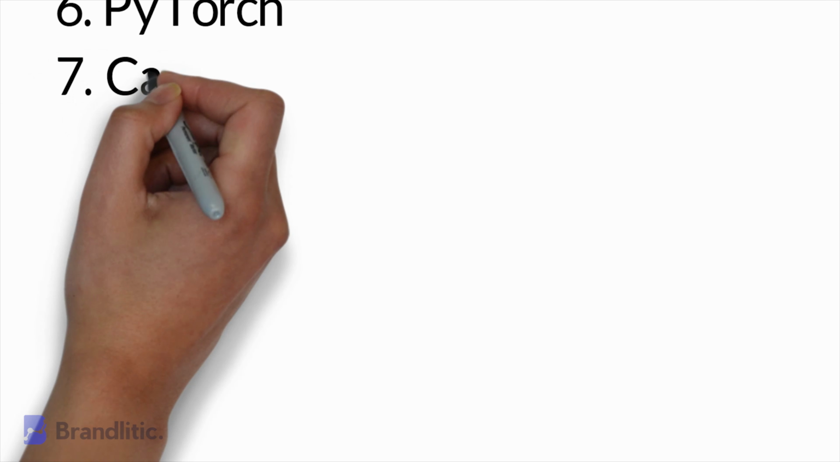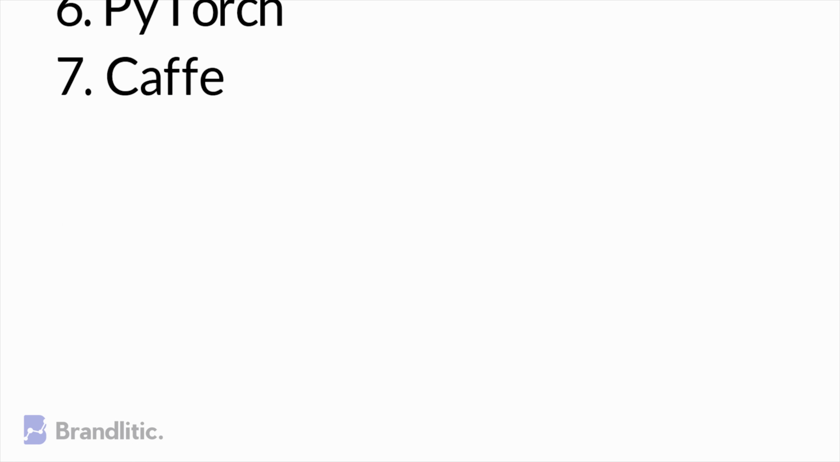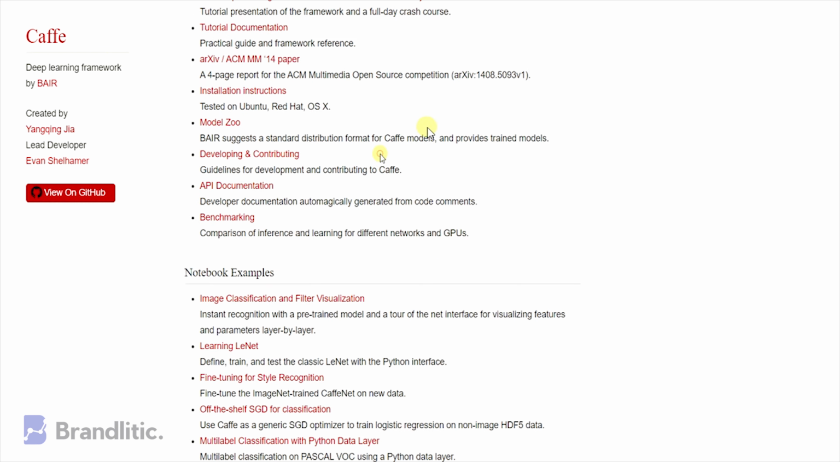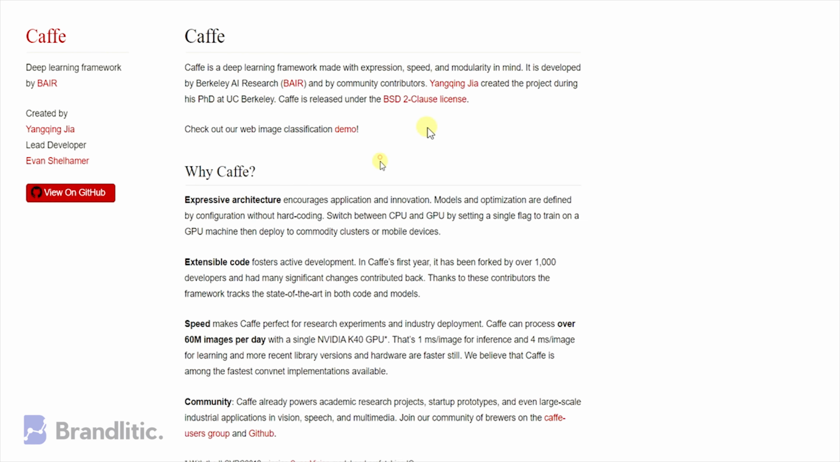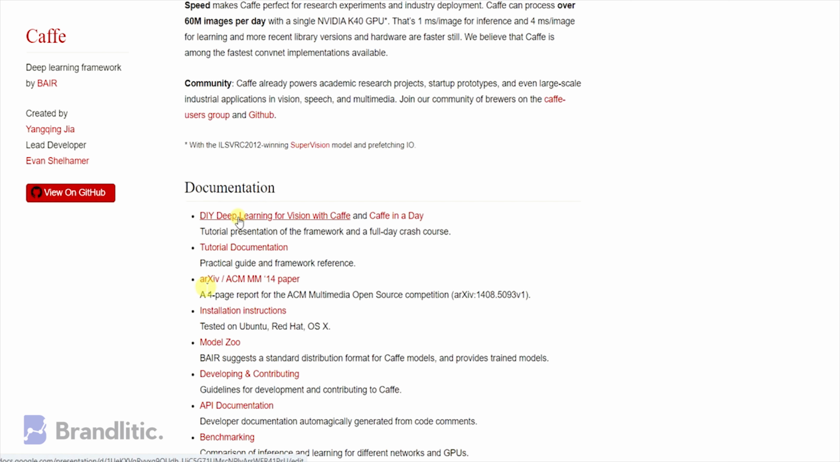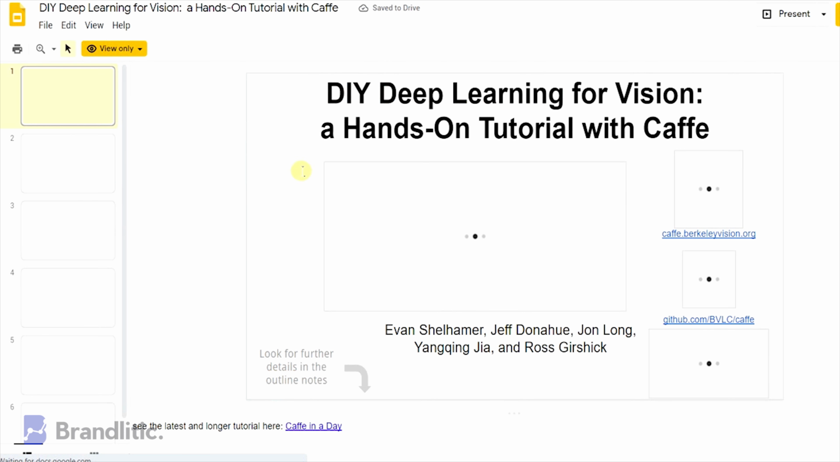Number 7. Caffe. Caffe is a deep learning framework which is made with expression, speed and modularity in mind. Caffe is also one of the fastest implementations of convolutional network, making it ideal for image recognition and is claimed as the industry best for processing images. I should highlight that Caffe assumes that you have at least mid-level knowledge of machine learning, although the learning curve is still relatively gentle for beginners.